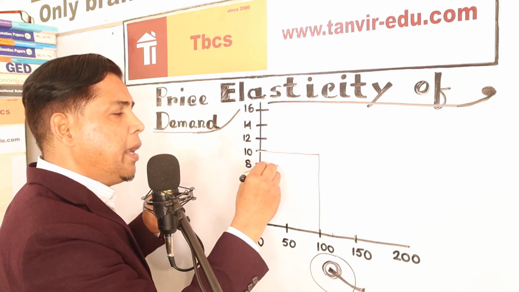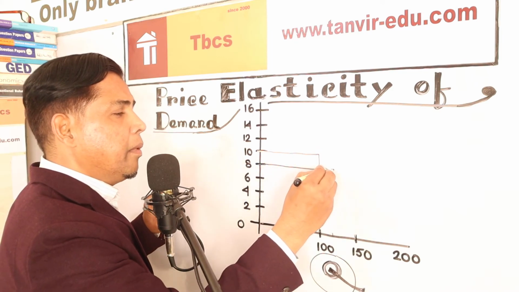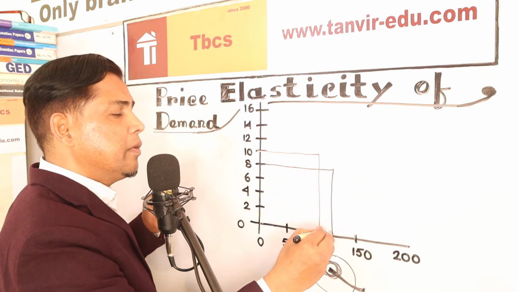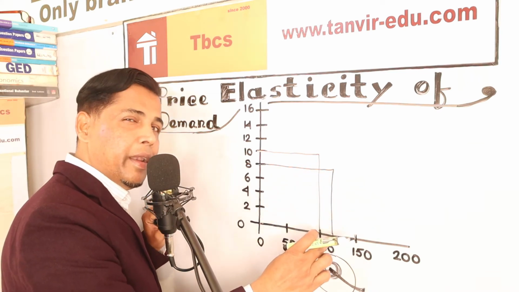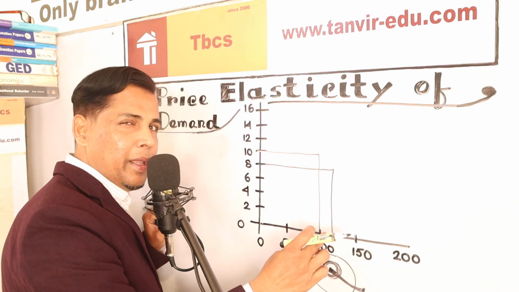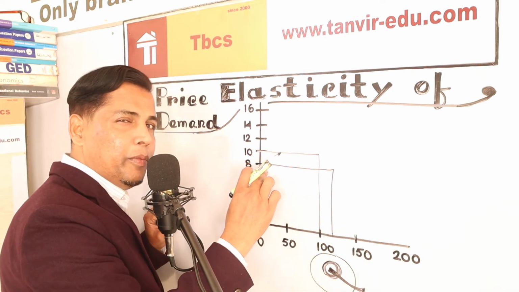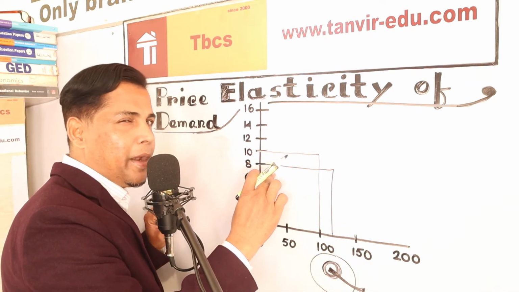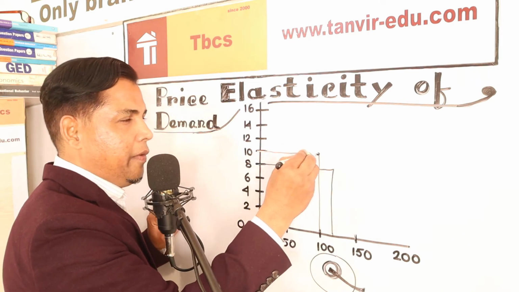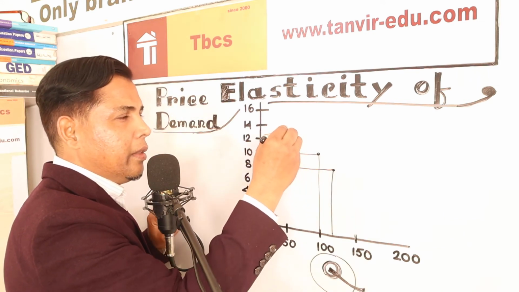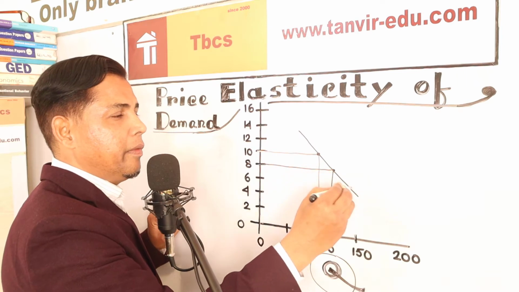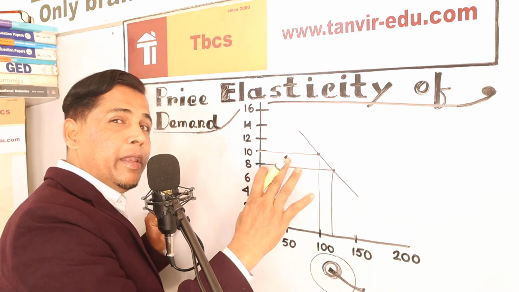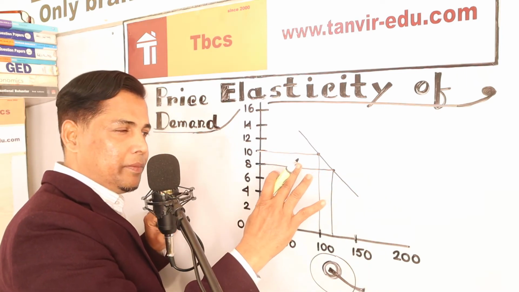When it becomes $8 for the food, people just feel to buy 110. A little change. Why? Because for food purposes, people don't have that much mentality. And if you join this, this is the graph of inelastic materials.